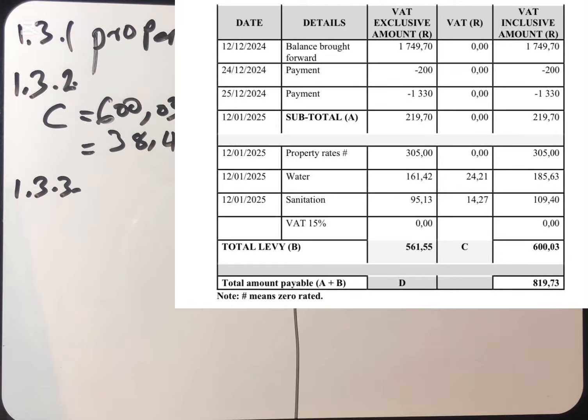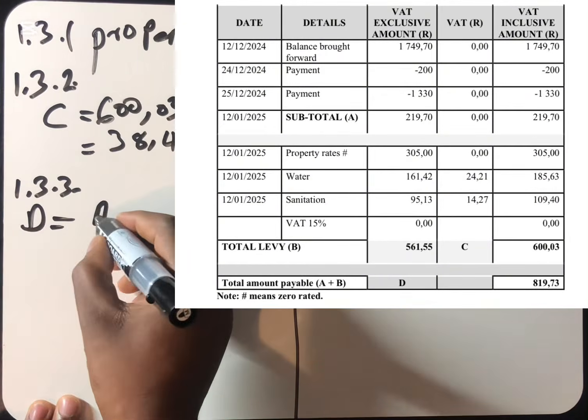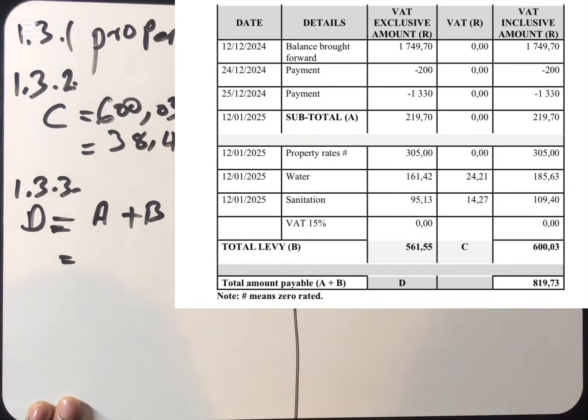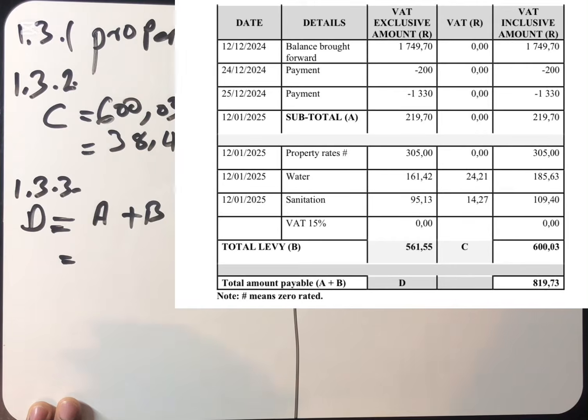Don't forget, they said A plus B is going to give us what? D. So A plus B is going to give us D. If we check A, we're having 219.70, and then B, we're having 561.55. So we can say D is equal to A plus B. That's what they give us on the statement. They said the total payable amount, A plus B, is equal to D. So D is the same as A plus B.